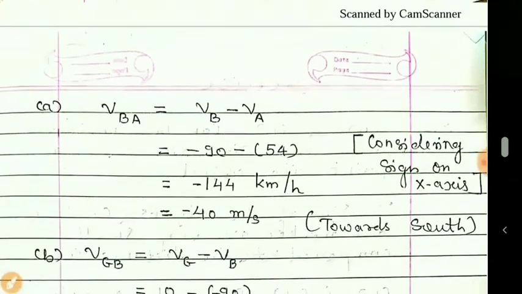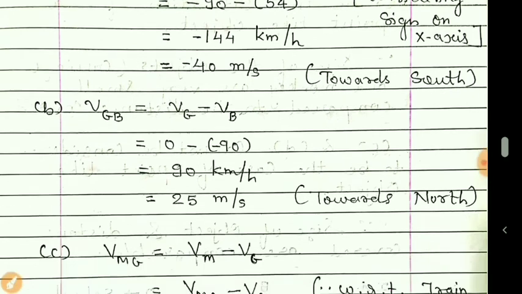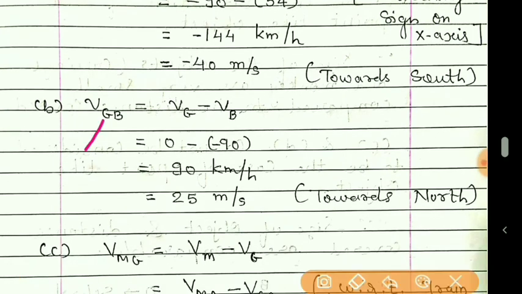Then, velocity of ground with respect to train B. So VGB means VG minus VB. What is the velocity of ground? Ground is stationary, so 0 minus, what is the velocity of B? It is 90 and it is towards south, so minus 90.